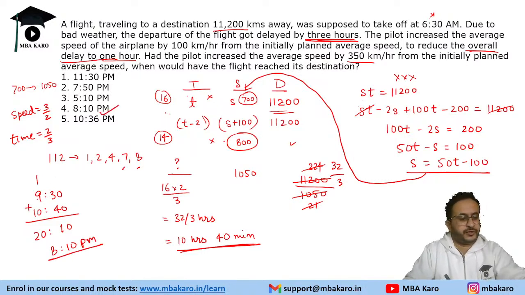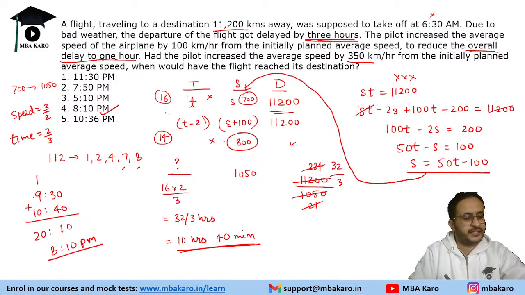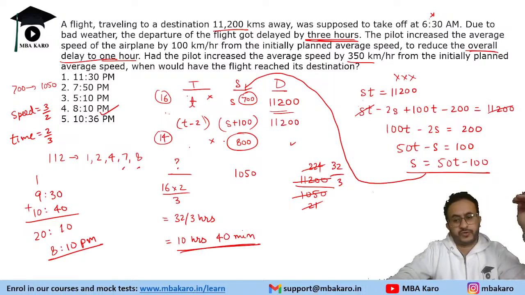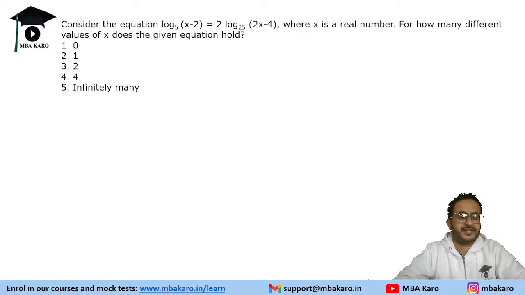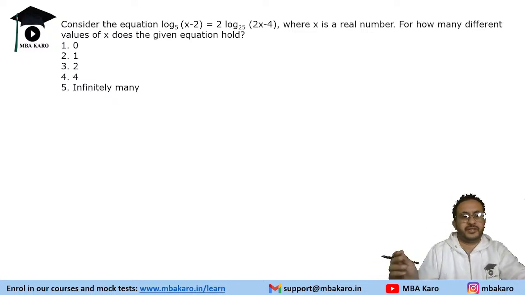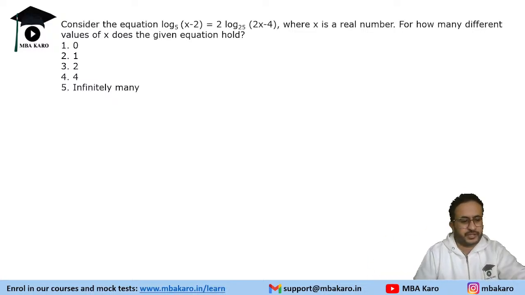So it was a very good question of time, speed, distance, and by applying the properties of numbers you could solve it faster. Let's move on to the next question. This is an easy question. In that there will be a mix of some doable questions. Now look, a one-line question, or two lines at most. A two-line question is definitely much better than reading a whole passage and doing it.